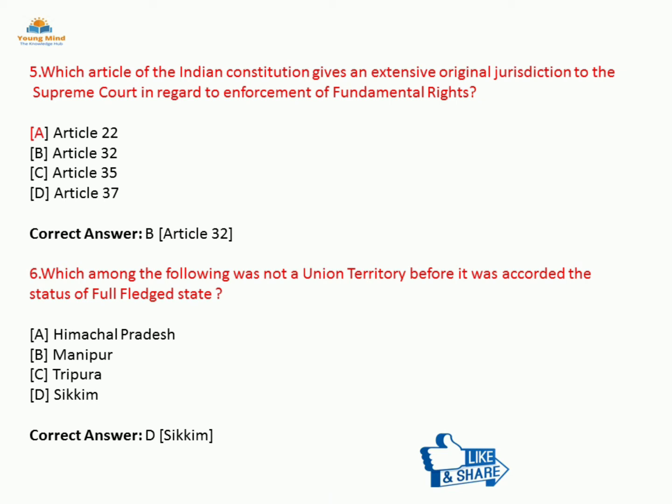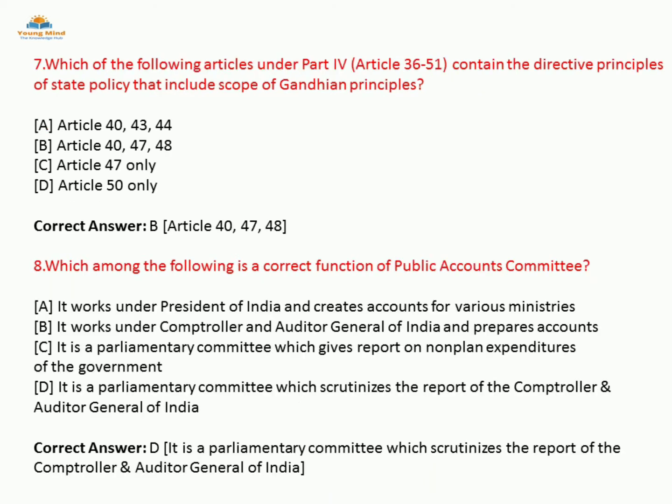Next question, question number 7. Which of the following articles under Part 4, that is Articles 36 to 51, contains the directive principles of state policy that include the scope of Gandhian principles? Option A, Articles 40, 43, 44. Option B, Articles 40, 47, 48.